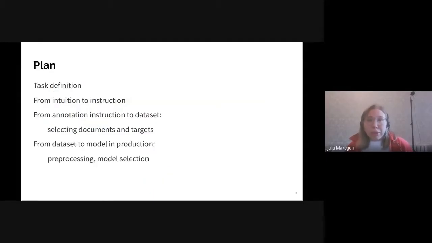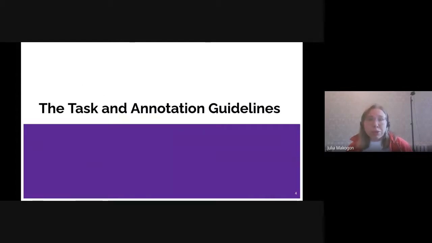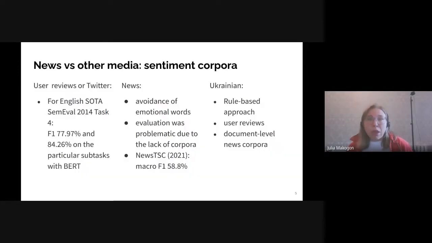What do we plan to discuss today? The topics fall apart into two logical sections, one about defining the task and annotating the corpus, and the other one about data preprocessing, training, and model selection. So let's start from the task definition and annotation. And what makes news special for sentiment annotation? The goal of sentiment analysis is to computationally identify opinion, emotion, and attitude in the text. It could be done on the document level, on the sentence level, or as in our case, towards a given target. The task to identify sentiment polarity towards different aspects of the entity is called aspect-based sentiment analysis.